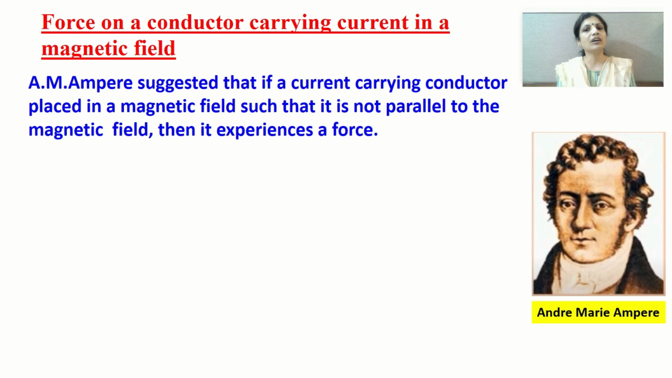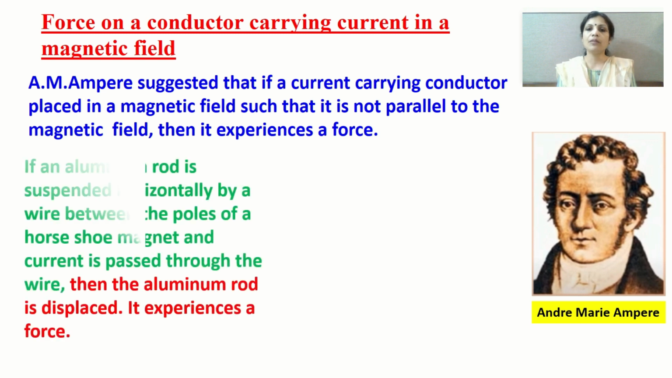Suppose we take an aluminium rod and place this aluminium rod horizontally with the help of a wire between the poles of a horseshoe magnet. Why have we not taken a bar magnet? Because the magnetic field produced by a horseshoe magnet is a strong magnetic field. And then we pass current through this aluminium rod, and we will observe that the aluminium rod gets displaced because it experiences a force.